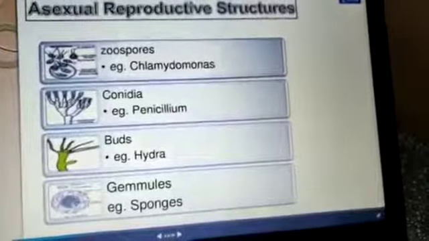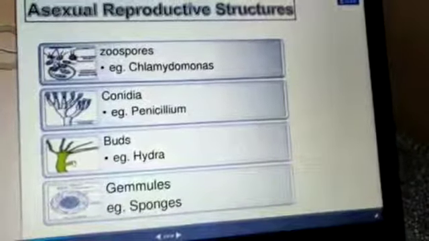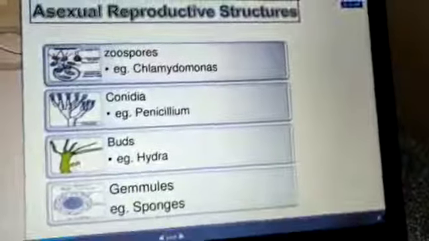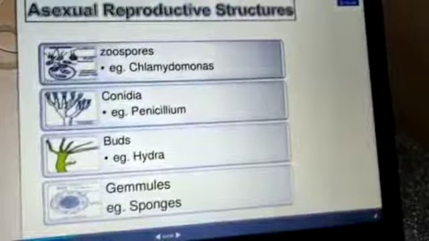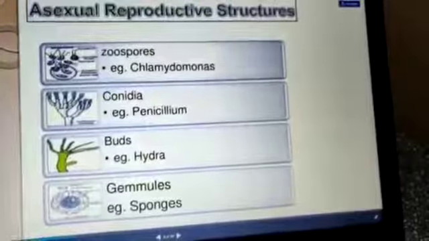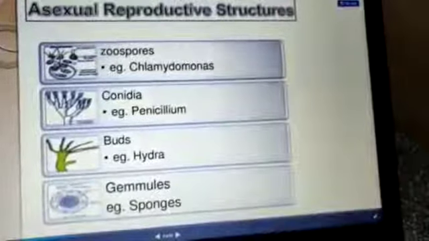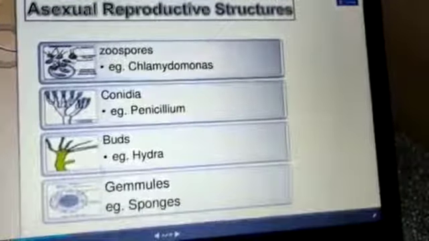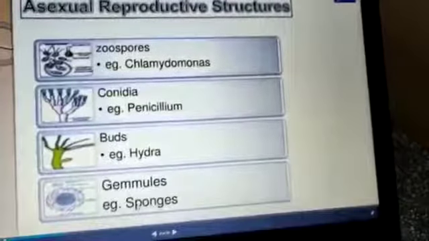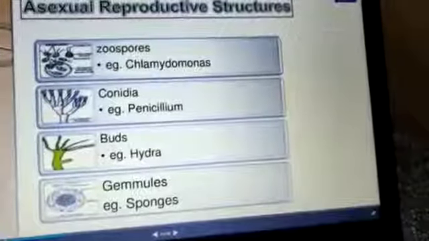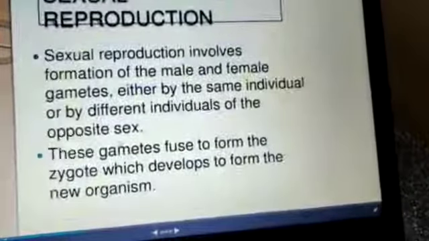Here, gemmules. Here see the difference between internal and external budding. You are able to see this is the external budding: the buds grow out of the body. And here these are the gemmules: the body contains the buds inside itself. So an example of internal budding is termed gemmules, and the animal is sponge, and Hydra is the animal which is the example of external budding.